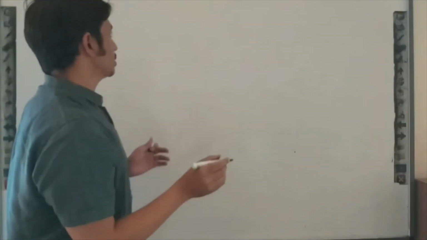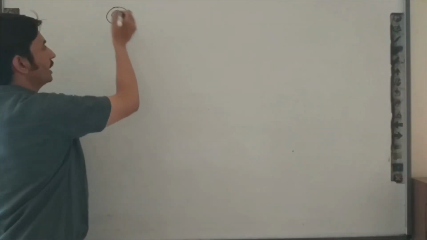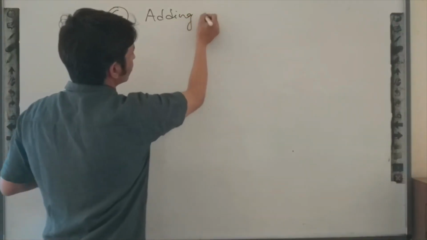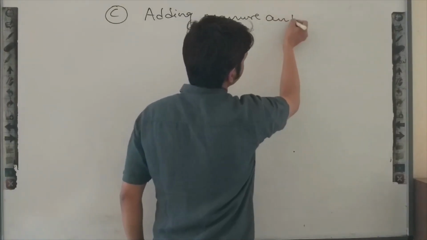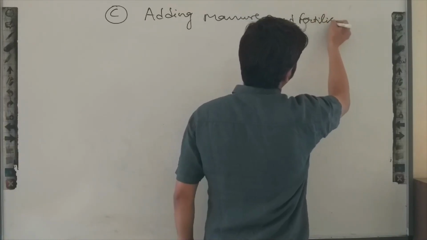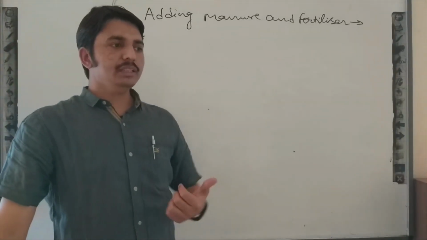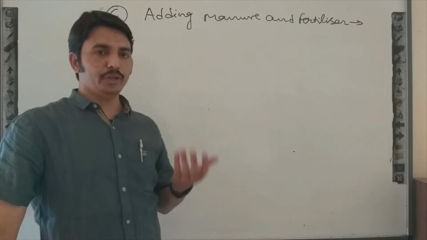Now, the next process which we will follow here is known as adding manure and fertilizer. As you know, animals require nutrients in a continuous manner.